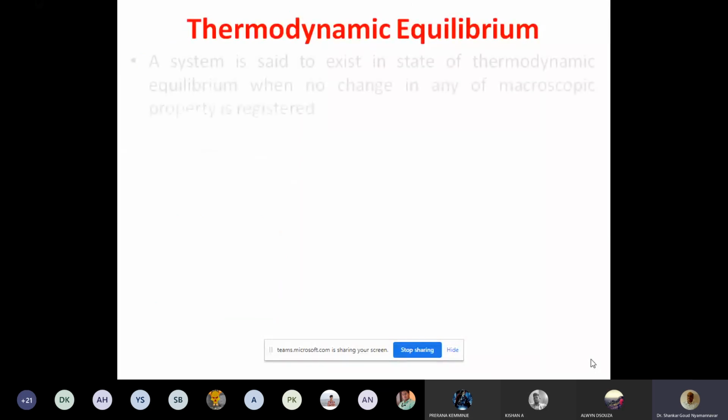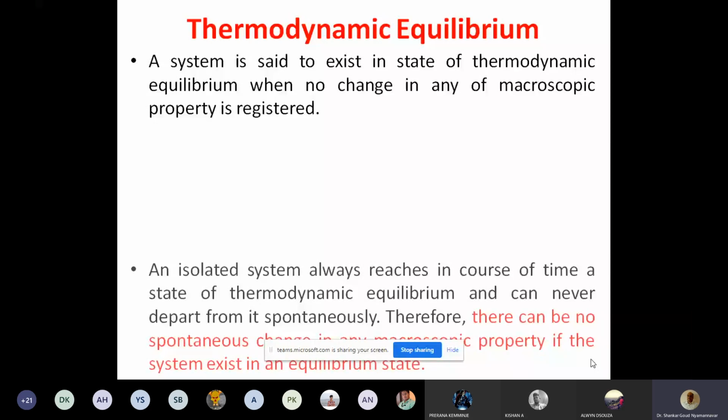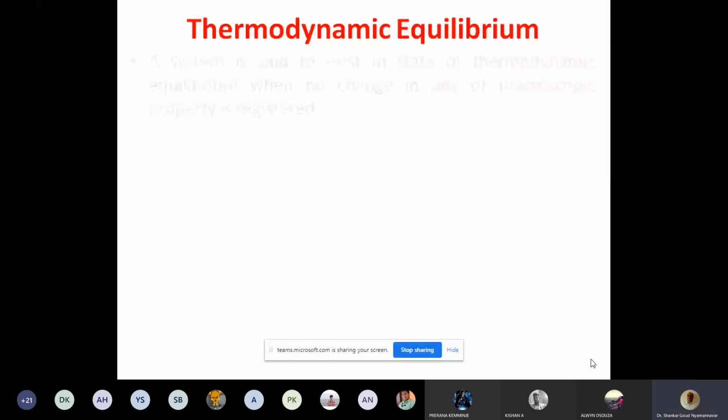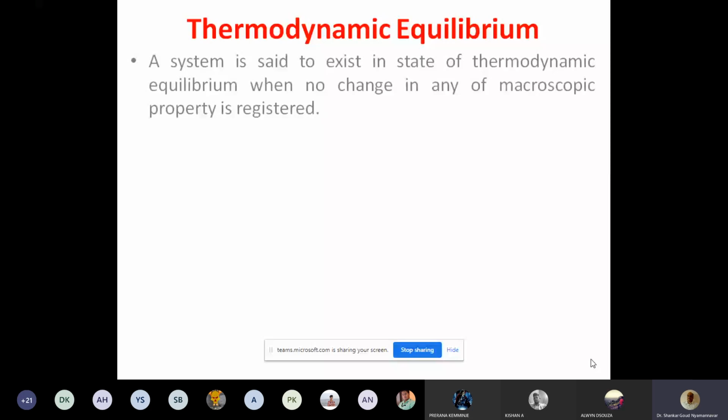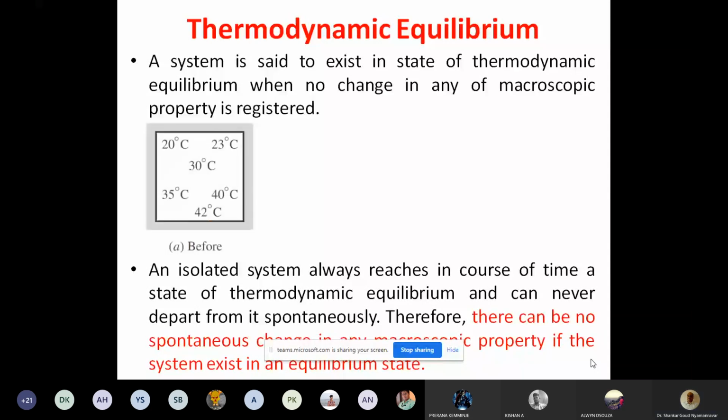Thermodynamic equilibrium. What is thermodynamic equilibrium? A system is said to exist in a state of thermodynamic equilibrium when no change in any macroscopic property is registered.